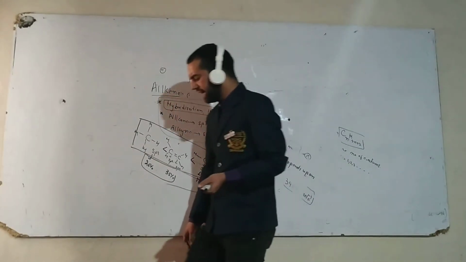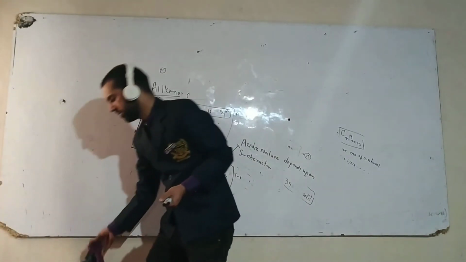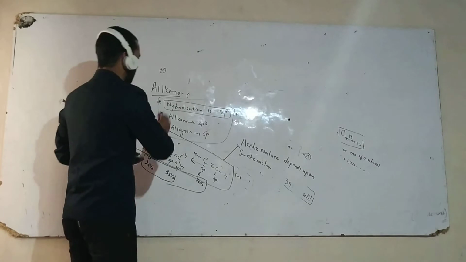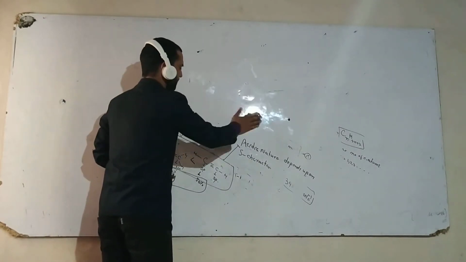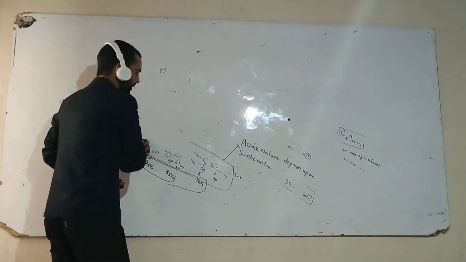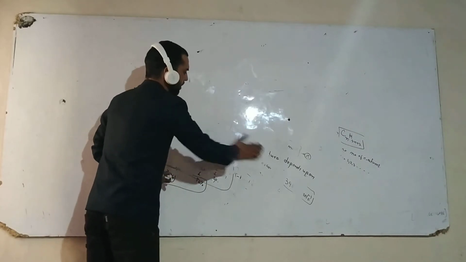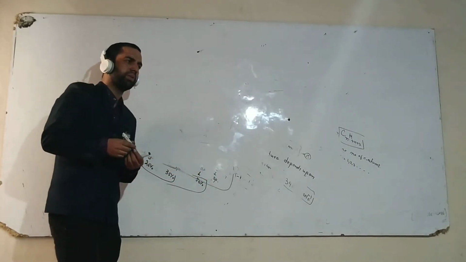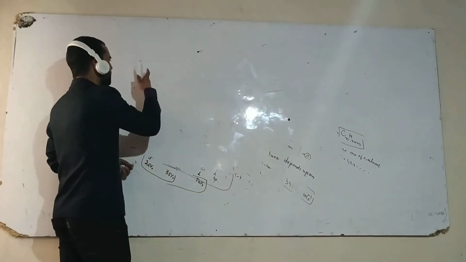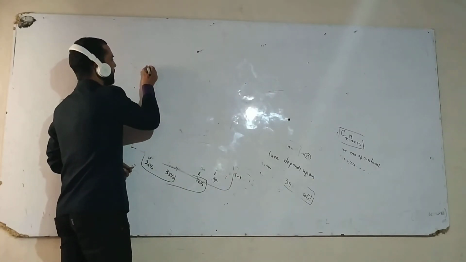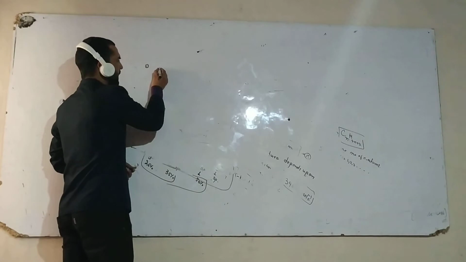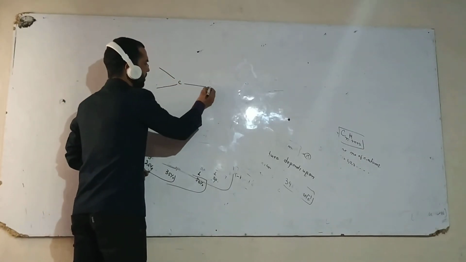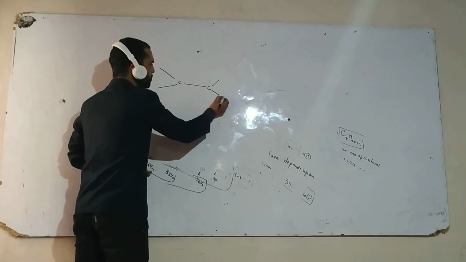In case of alkene, the carbon hydrogen bond is formed due to the overlapping of s and sp2 orbitals.